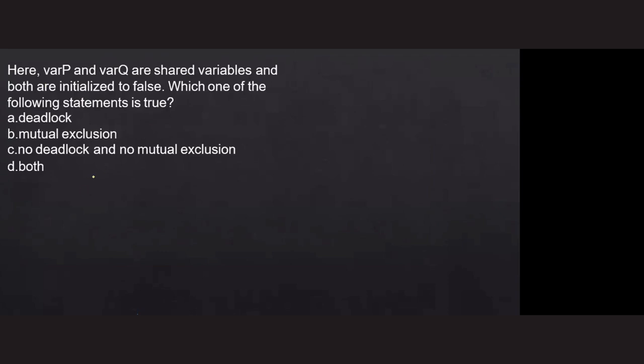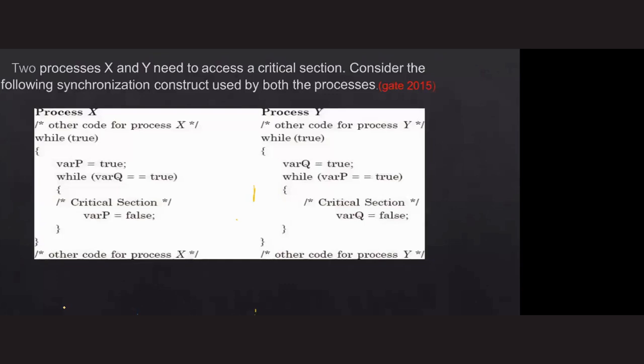So that is deadlock and mutual exclusion. The question is based on the deadlock and mutual exclusion. Let's see how it is. First, I am checking the mutual exclusion. Here, varp is there, and here varq is there. Chalo. Process X, I'm starting with this one. This is varp equals to true.